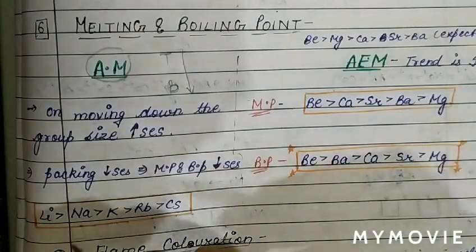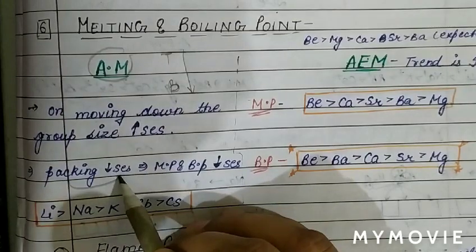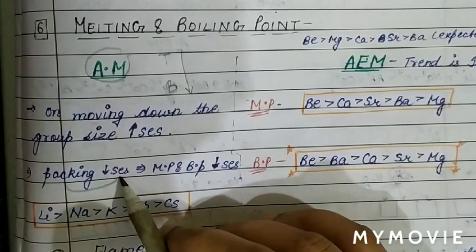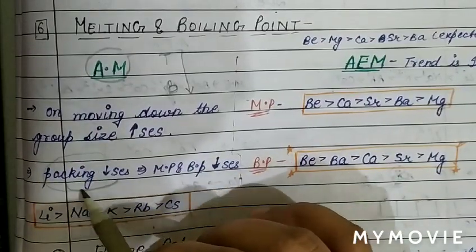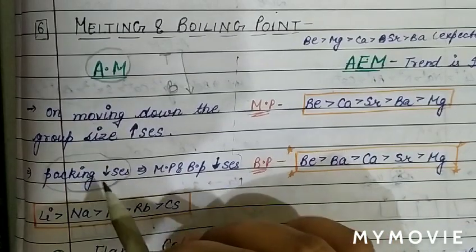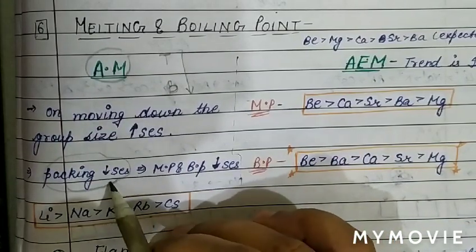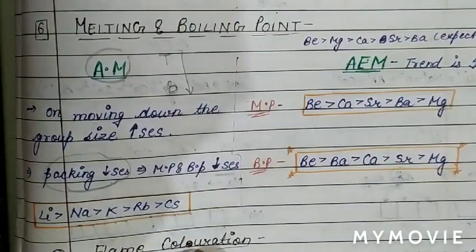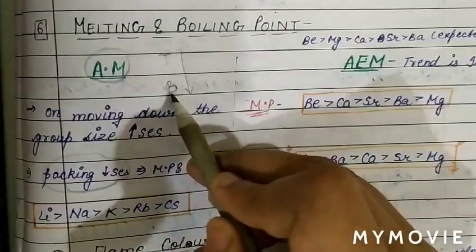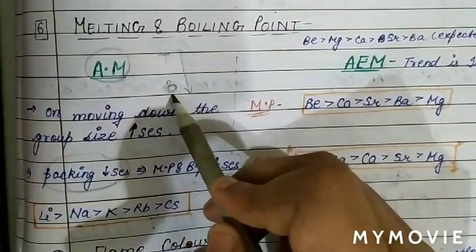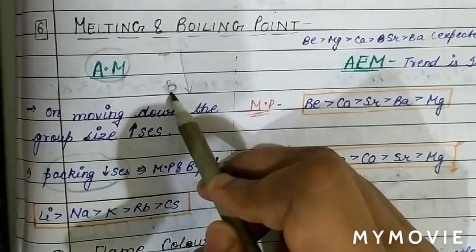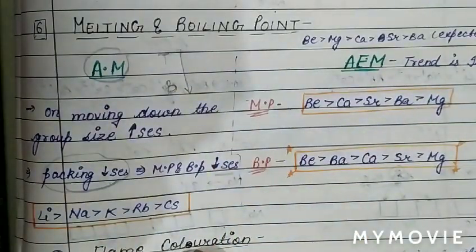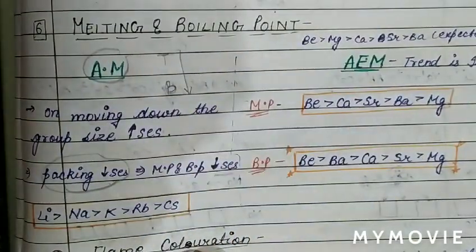And also we know packing decreases. So basically due to increase in the size, packing decreases. And when packing decreases, voids become more. Packing of atoms is less efficient. Hence melting point and boiling point also decrease. So in short, when we move from top to bottom, due to increase in the atomic size, melting point and boiling point decrease.